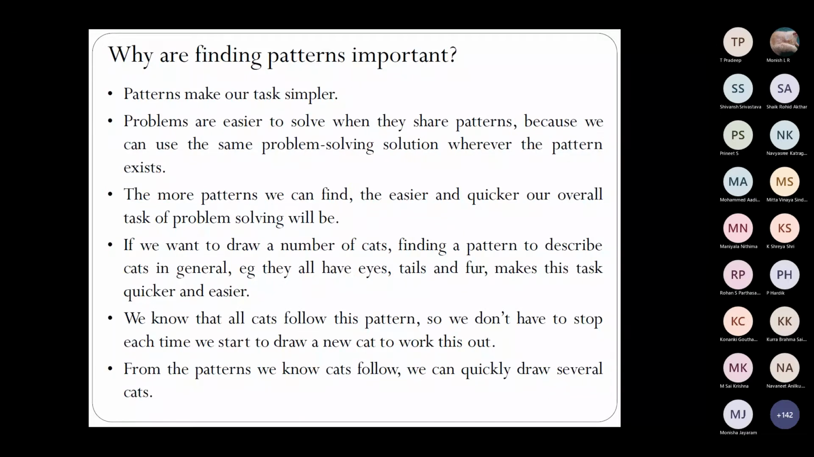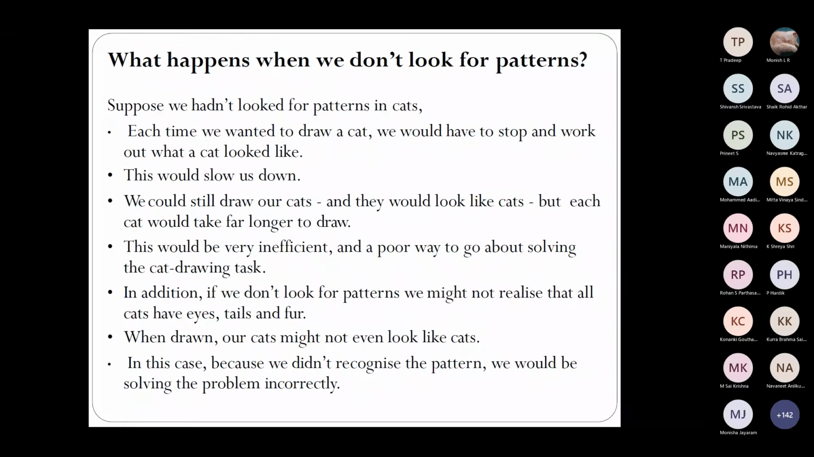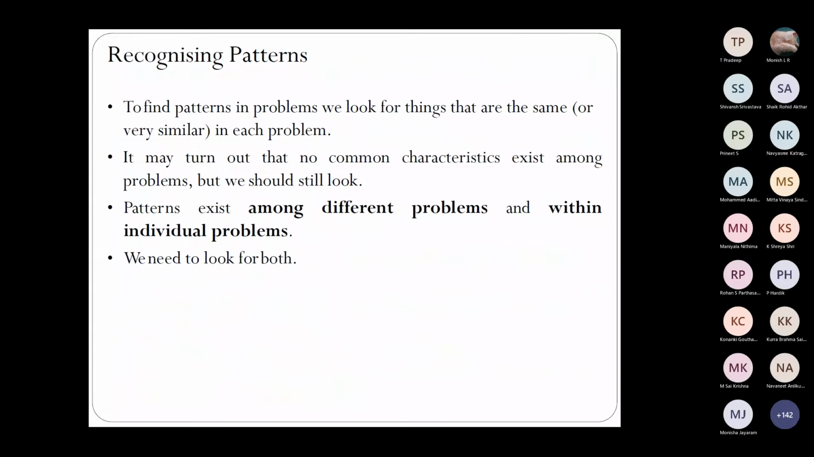If you don't identify this, each time you draw a cat, you have to go and figure out how a cat looks. Each time you're going to repeat that. If you find a common pattern, then you can make use of it when you draw each cat. So that's what they are telling. This would slow us down. It is not that you won't be able to come up with a solution, but it may be inefficient and a little slow. You may not come up with the solution fast.